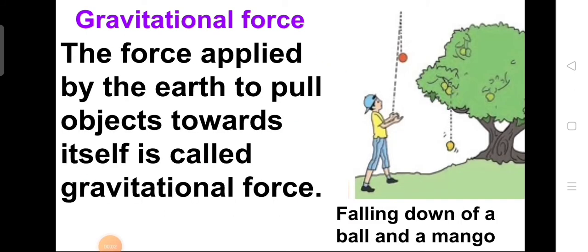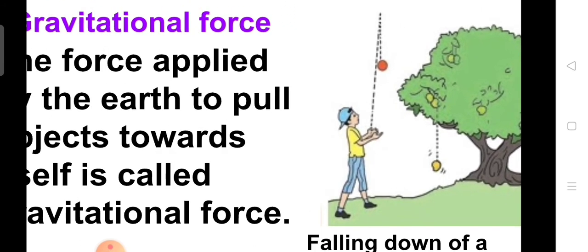Gravitational force. The force applied by the earth to pull objects towards itself is called gravitational force. For example, as you can see here in this picture, when you throw a ball upwards, it comes down towards the earth.